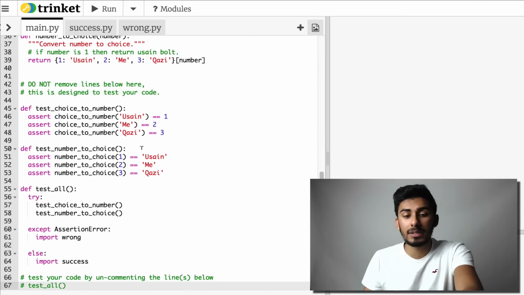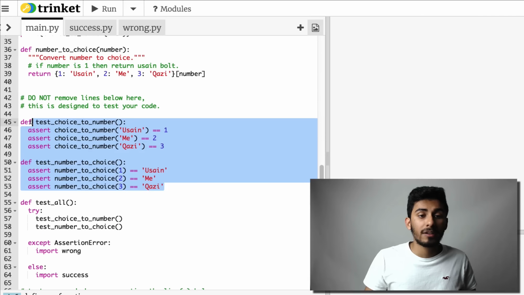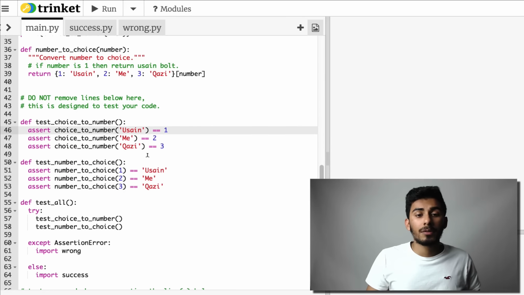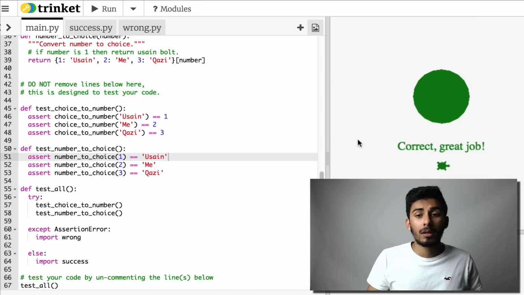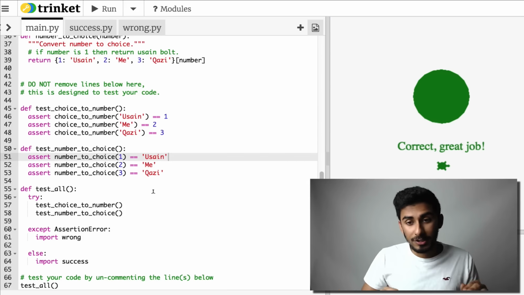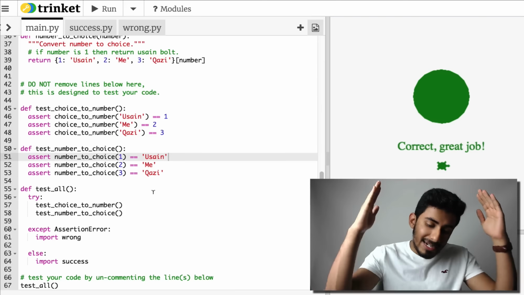Let's uncomment line 67 and see if it passes all these tests I've written here. Does it, given Usain, return 1, given 1 return Usain, and all that? Let's run it. And it passes all the test cases. On the right hand side, you see it made a nice little green circle with the turtle that said good job. And so we are done.